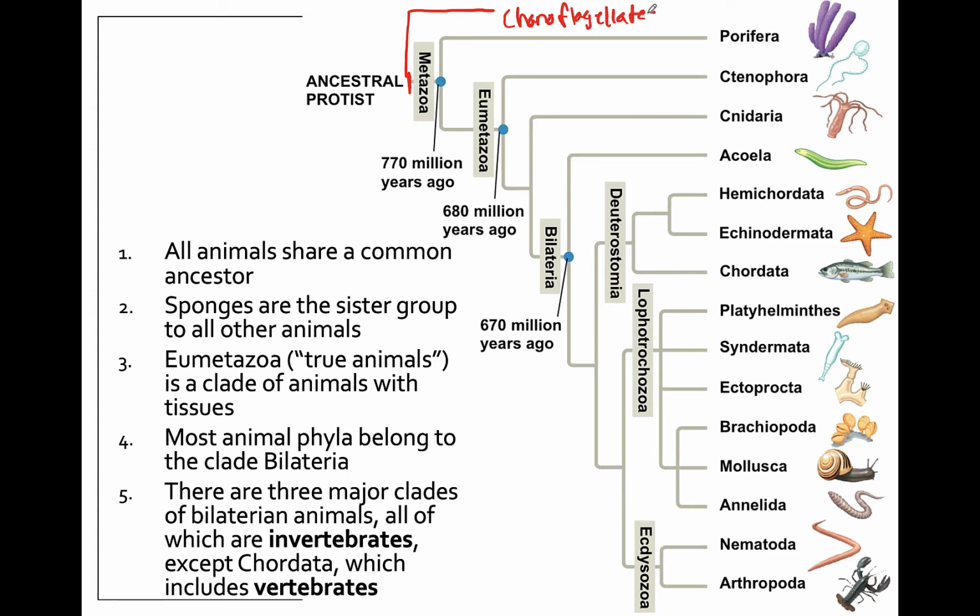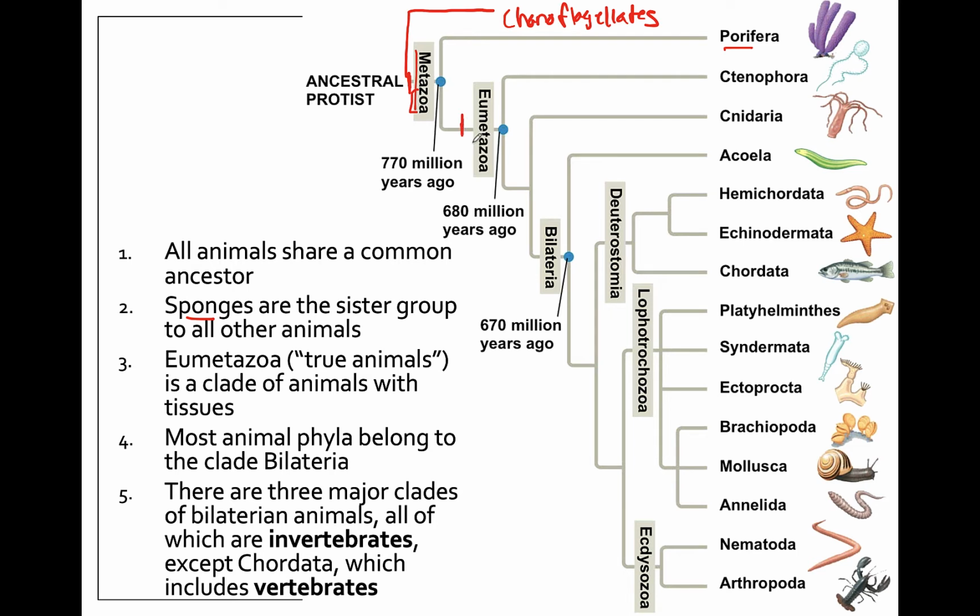choanoflagellates, that group that is closely related to sponges. So sponges, even though they don't move or do much, are considered animals because they're multicellular, and they are sister to all of the other groups of animals. So metazoa, zoa typically means able to move, so the entire animal kingdom can be called metazoa.